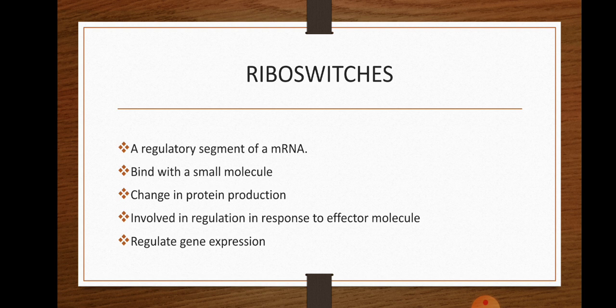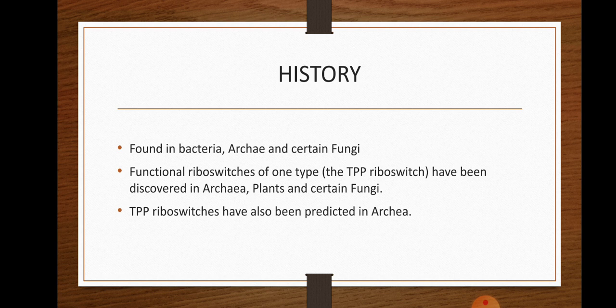Scientists have discovered that a variety of ligands are sensed by riboswitches. It includes magnesium ions, nucleic acid precursors, enzyme cofactors, and amino acid residues. Riboswitches are found in bacteria, archaea, and certain fungi. One type of functional riboswitch, called the TPP riboswitch, that is thiamine pyrophosphate riboswitch, has been discovered in archaea, plants, and fungi.